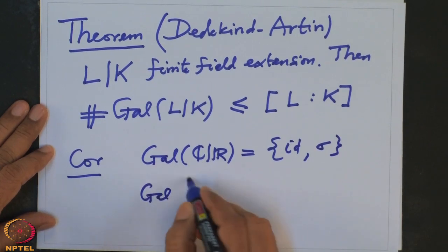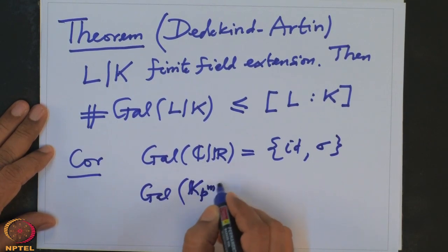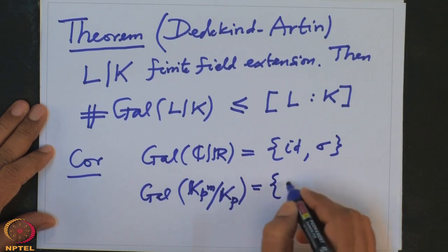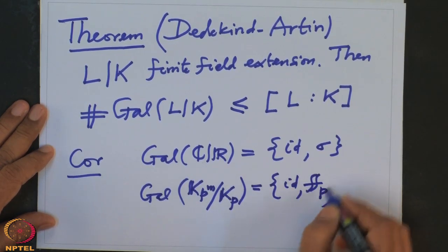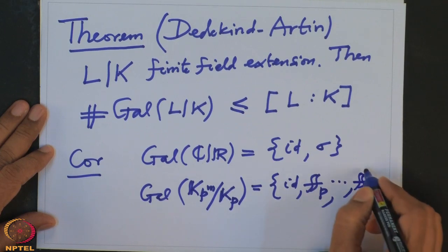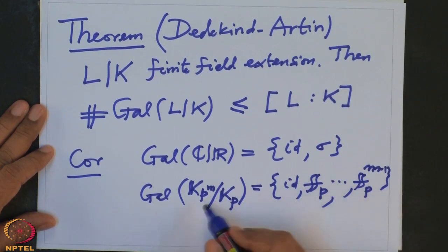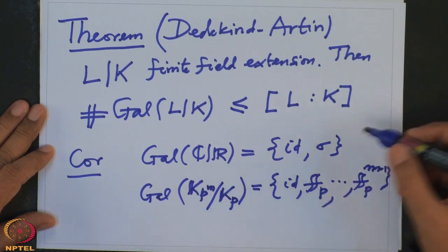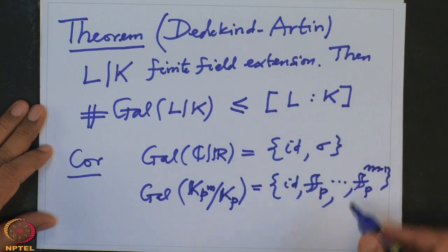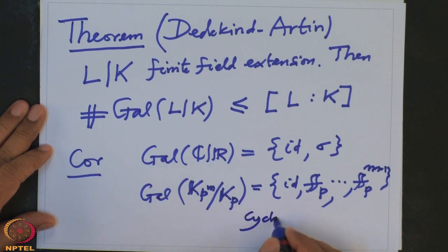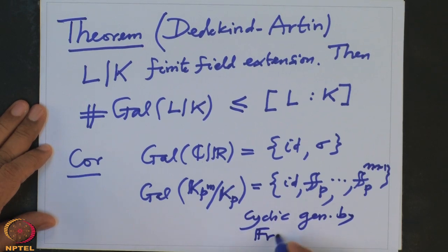Similarly, the Galois group of Kp^m over Kp is already identity, F_p and so on up to F_p^(m-1), because it can't have more elements, and once you check they are distinct, that's all. In particular, this group is cyclic, generated by the Frobenius map, the Frobenius automorphism.